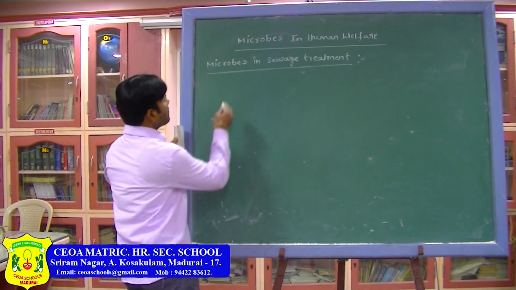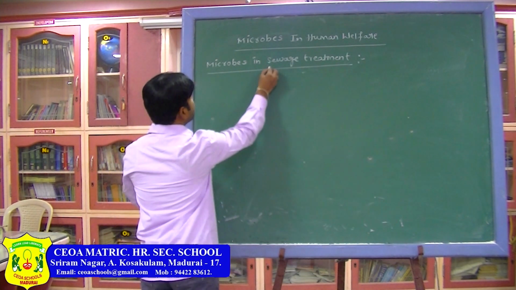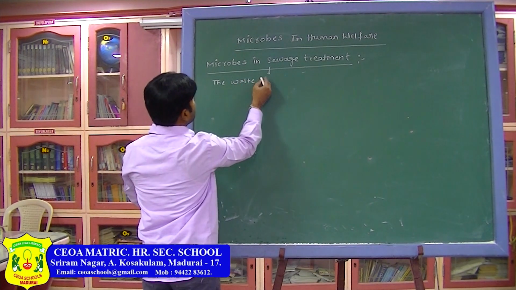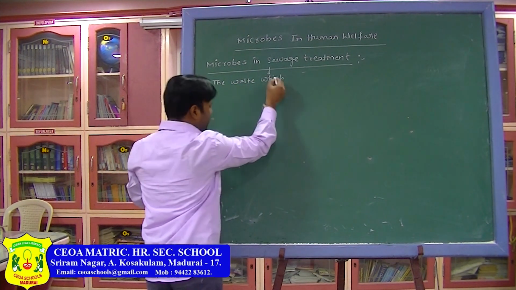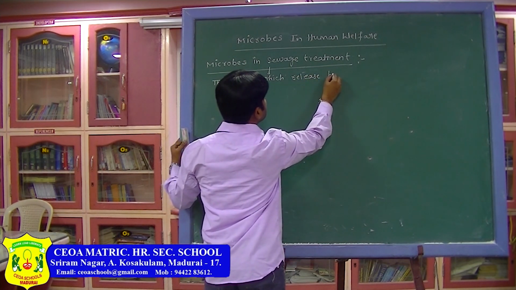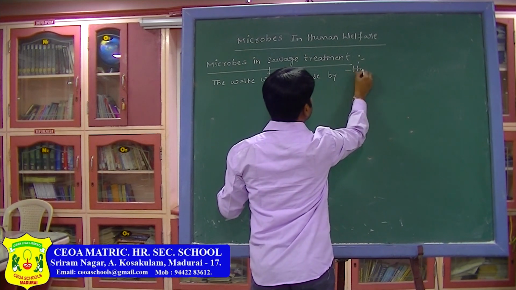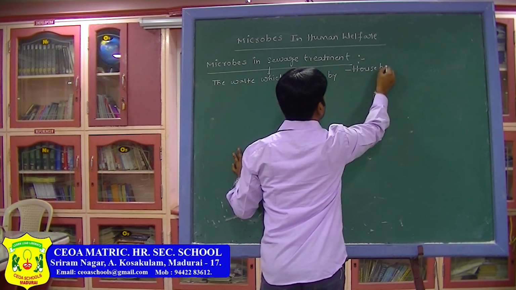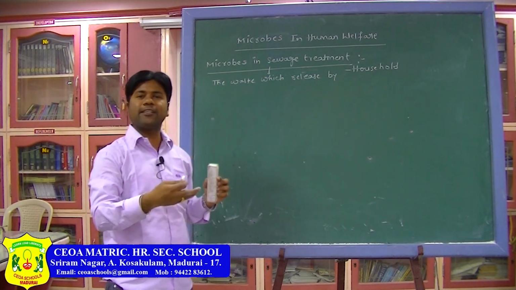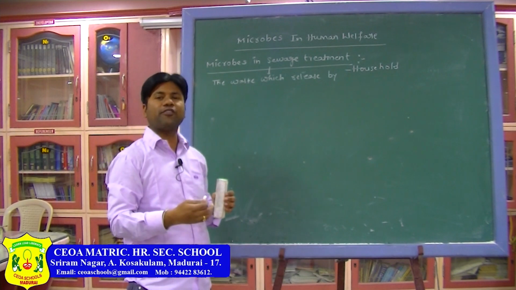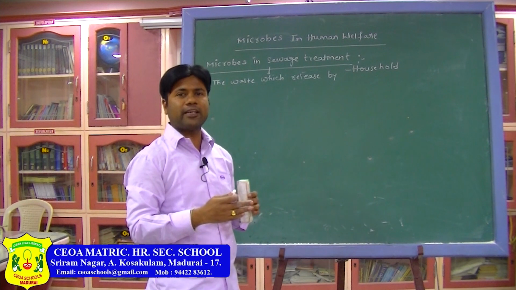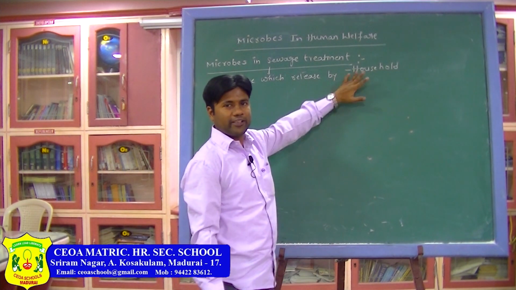See here, what is sewage? The waste released by, that may be household. Household means washed clothes wastewater, and the wastewater we get after cleaning utensils. Whatever wastewater we release in the household all comes under household wastewater.